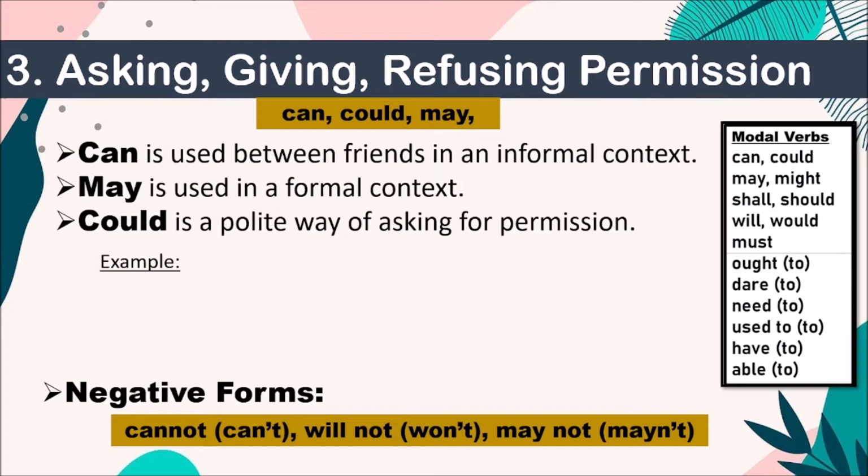I'm so sorry. You have to use may when you are talking to an elderly person, or you are in a formal situation, a boss and client situation, or teacher and student. That's when you will use may. It is a very formal way of asking a permission. Next, could. Could is a polite way of asking permission. Means it's a kind of a polite, very warm kind of a word. Could. Okay. So now what's the example for that?